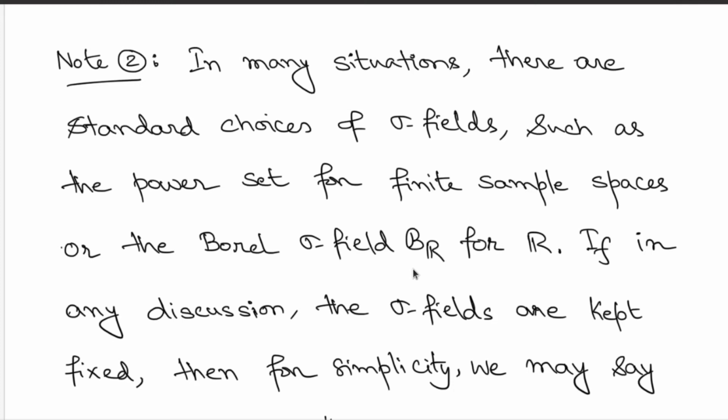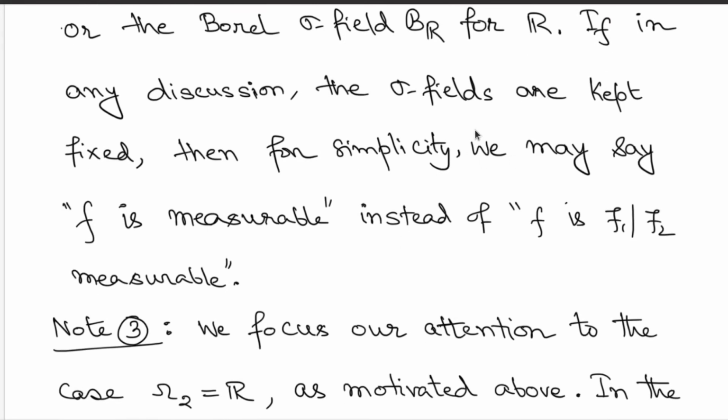So once you have these natural or standard choices, you typically like to work only with these sigma fields, and you put them on the domain side and the range side as appropriate. So if in any discussion the sigma fields are kept fixed, then for simplicity we may simply say that f is measurable instead of saying f is script F1 over script F2 measurable.